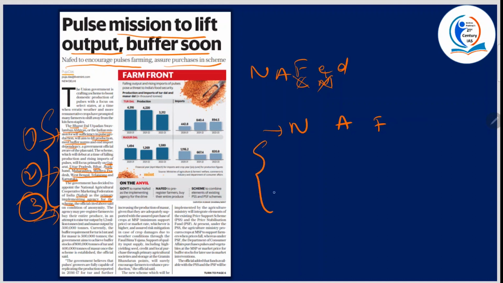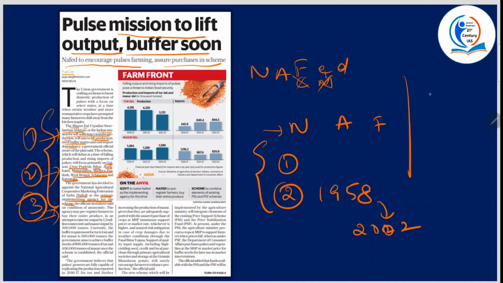So we'll see some basics about this NAFED. It is the apex organization for marketing cooperatives. It was established in the year 1958, but was registered under the Multi-State Cooperative Societies Act of 2002. What are its objectives?